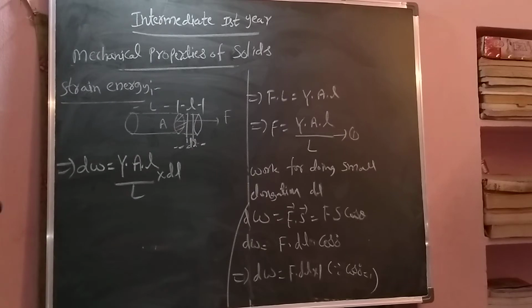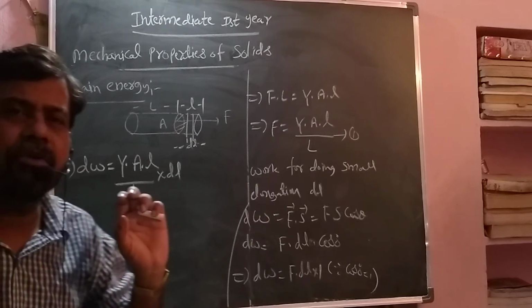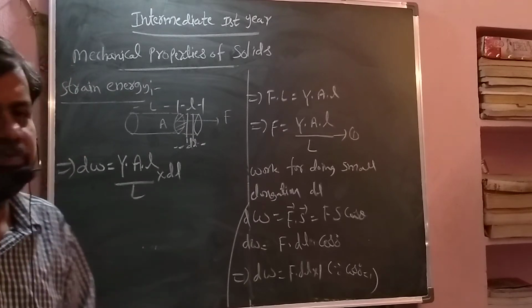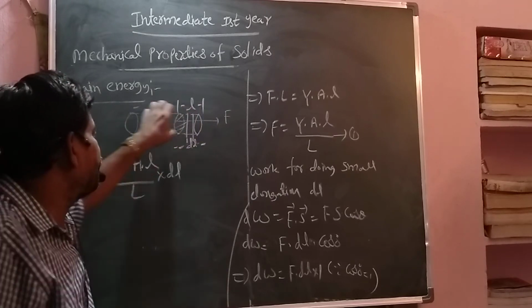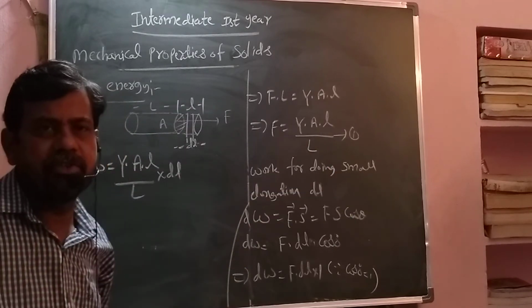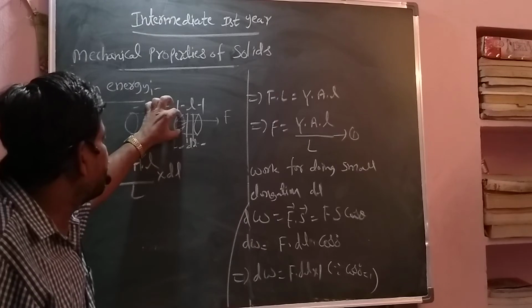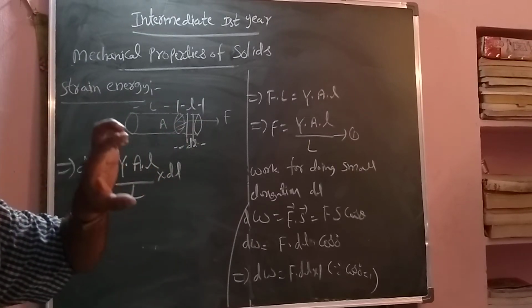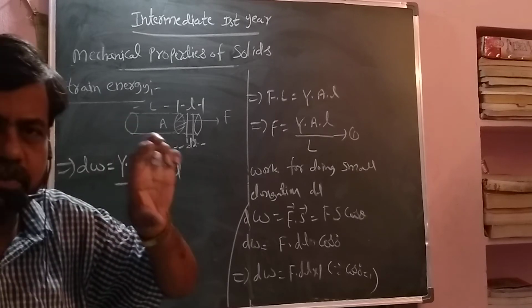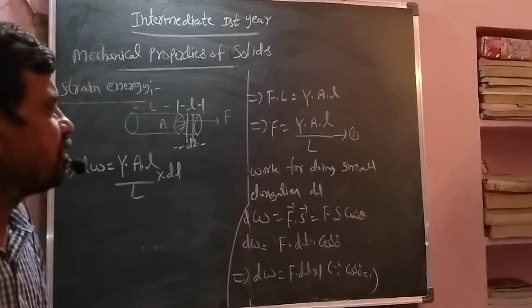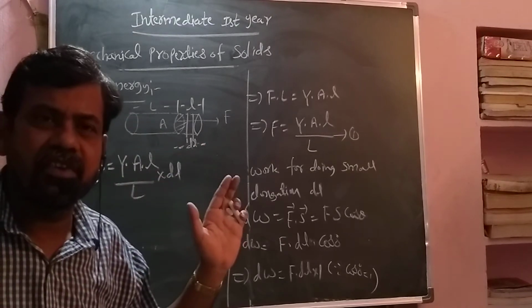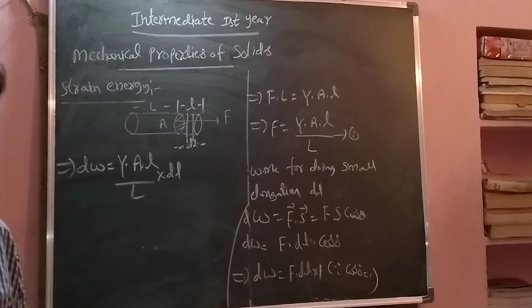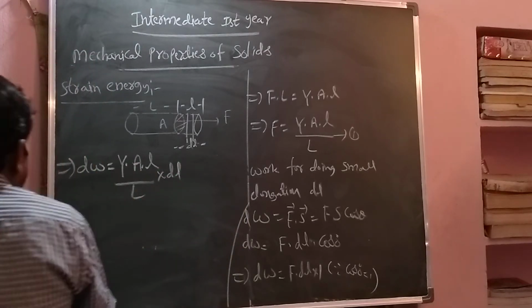So you take integration. Integration we apply only in the case of uniform things. We are assuming that when we apply some force, the elongation comes uniformly. For example, from here to here small elongation, here to here some, so the diameter and everything must expand in the same way. Then only you consider like that. The total elongation must be in a uniform way. Then only you apply integration, otherwise not.